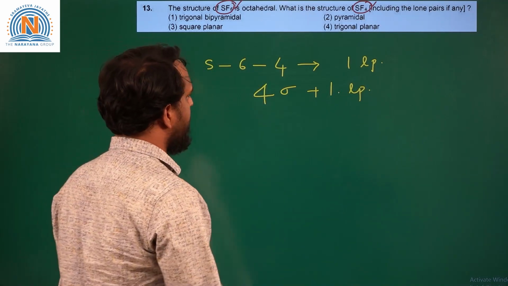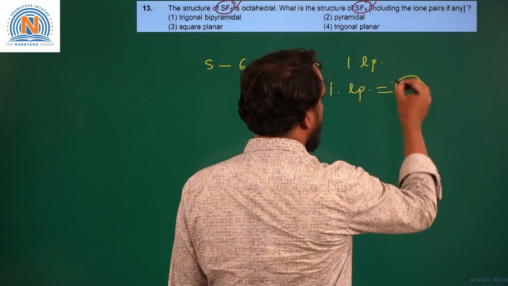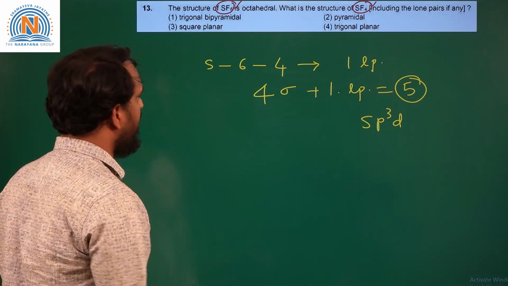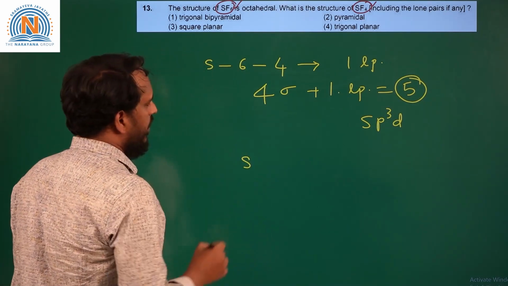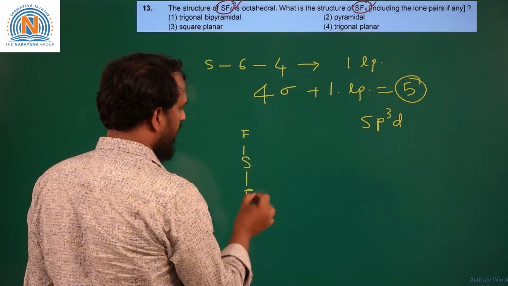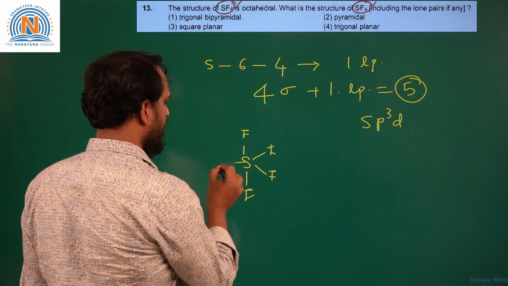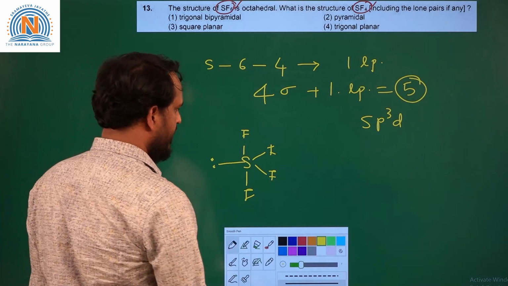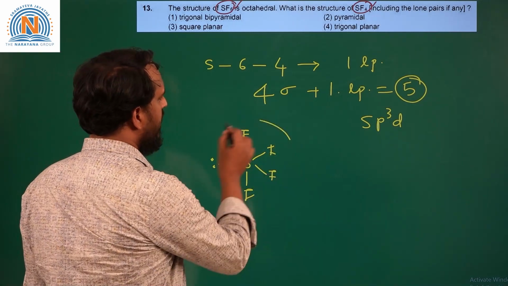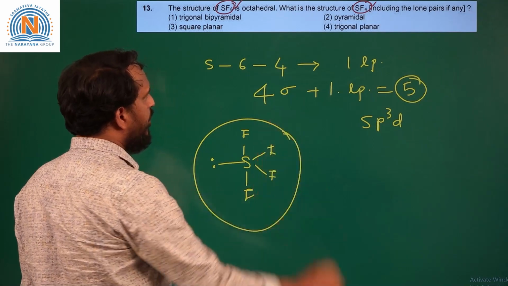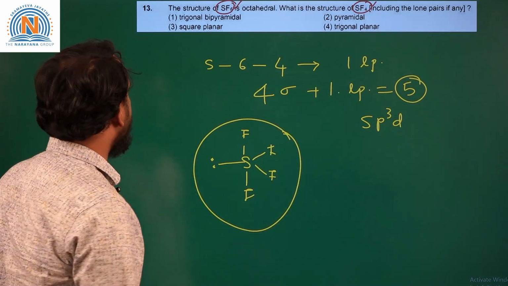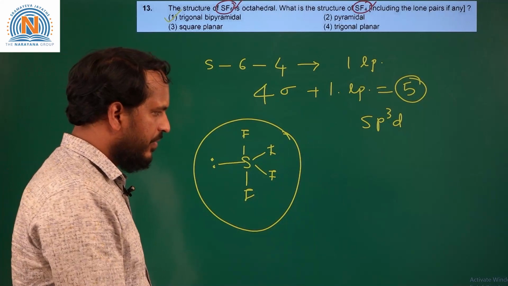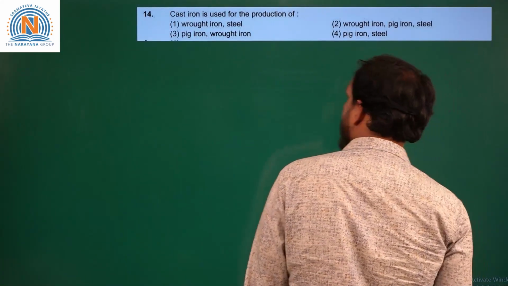So, 4 sigma bonds and 1 lone pair means steric number is 5. Now, it will have sp3d hybridization. If it is sp3d hybridization, we will have the trigonal bipyramidal shape, but there is one lone pair. So, the shape of SF4 is seesaw, but its geometry is trigonal bipyramidal. So, including lone pairs, the structure of the molecule is trigonal bipyramidal. So, 1 is the correct answer. So, we will move to the next question.